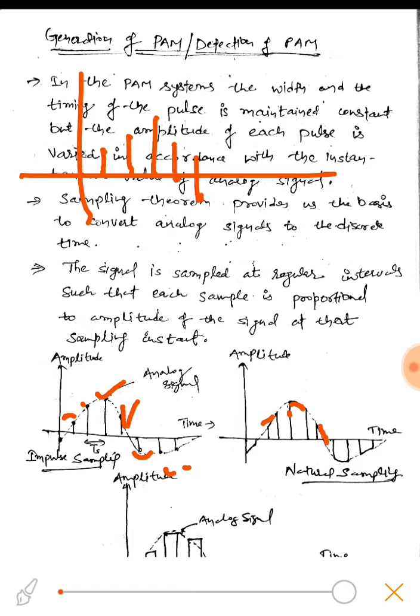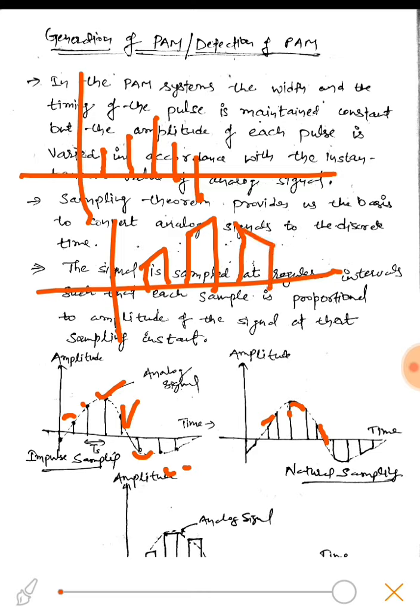If it is a natural sampling, then we would get a signal something like this. It would follow the amplitude of the modulating signal during the entire pulse.